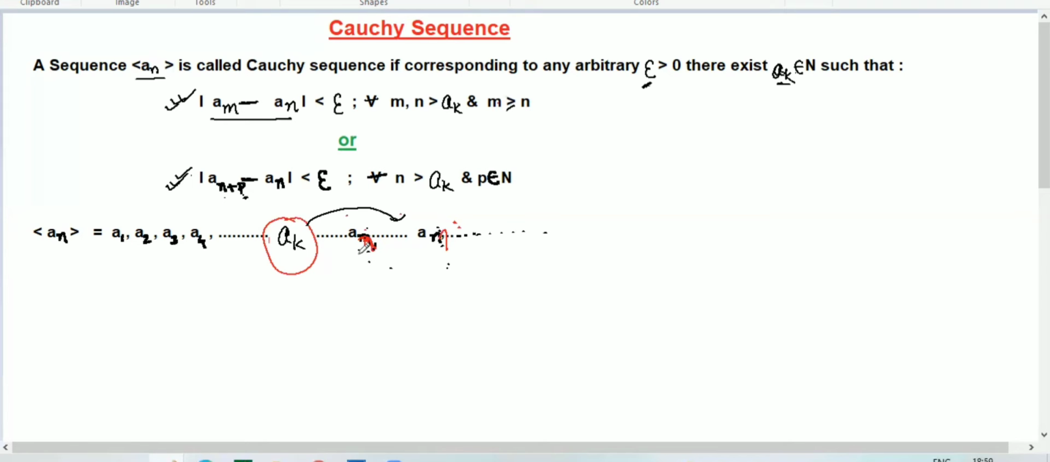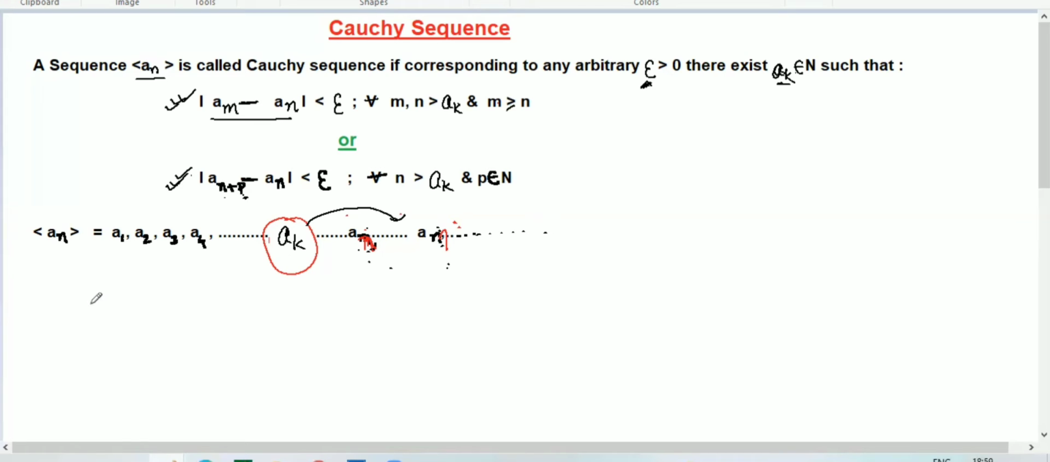As you can see, all the terms in this Cauchy sequence are very, very close to each other. That's why their difference will always be less than epsilon. I'll explain again and again, don't worry. So here is one more thing about Cauchy sequences you can understand.